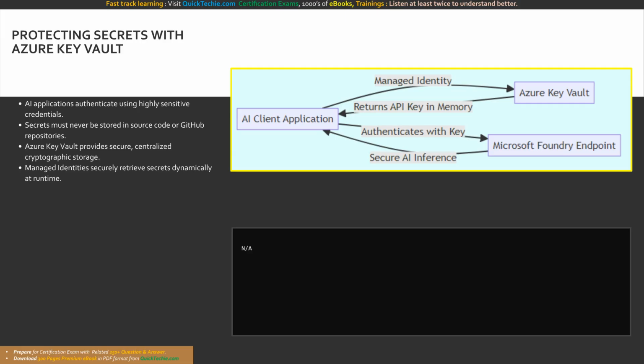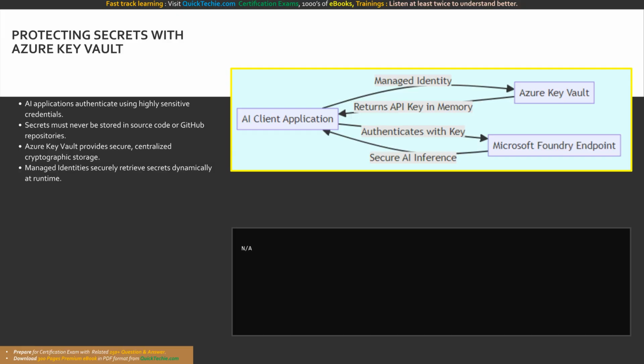Instead, Azure protects an AI application's credentials by utilizing Azure Key Vault. Azure Key Vault is a highly secure, centralized cloud service designed specifically for safeguarding cryptographic keys, passwords, and API tokens. The correct, enterprise-grade architecture involves storing your AI endpoint keys exclusively inside the Key Vault.